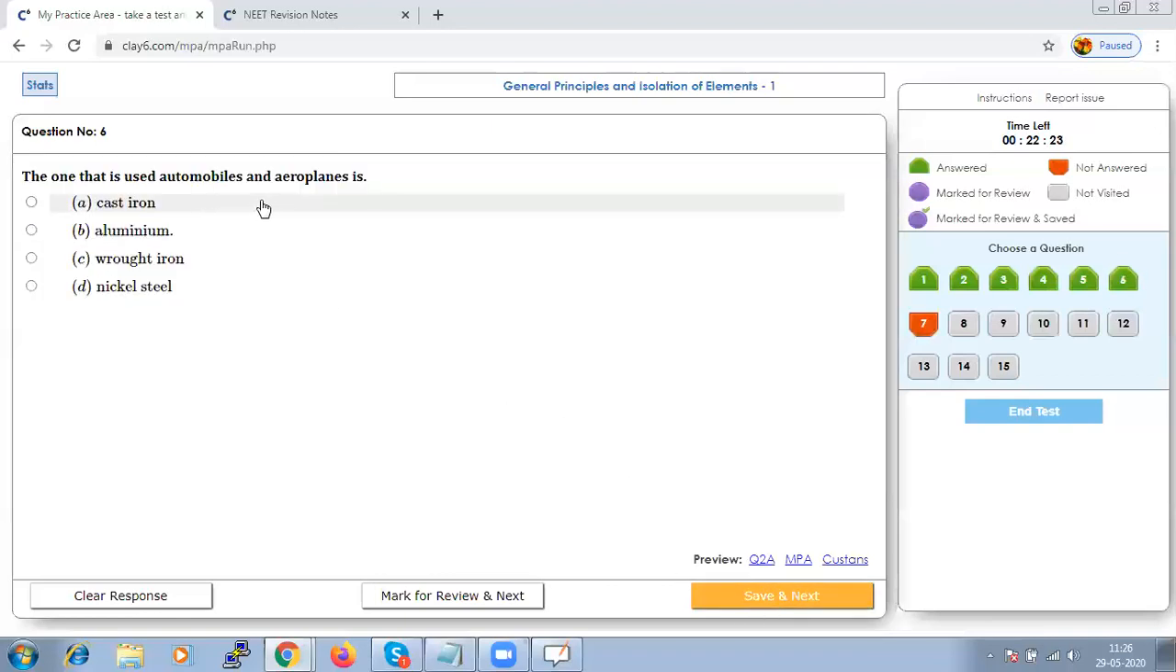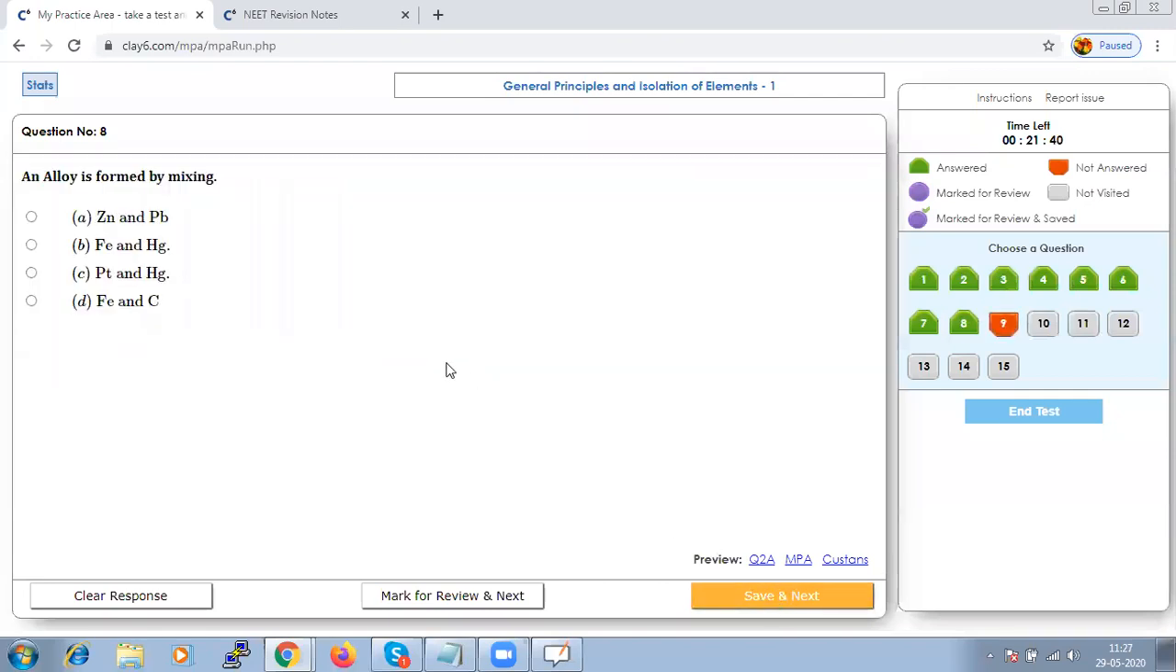The one that is used in automobiles and aeroplanes is, it is a very simple application, that is nickel steel. Let us save that and go to next. The metal that is sometimes found native in nature. So it's very simple, it should be option B, copper. Copper is very slowly attacked by air or moisture and carbon dioxide. Hence, it sometimes occurs in the native state. Save that and let us go to next.